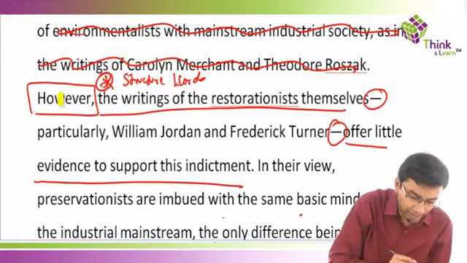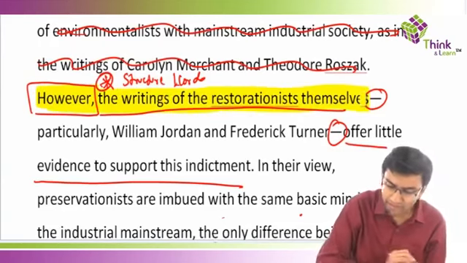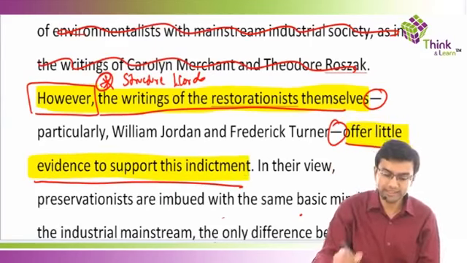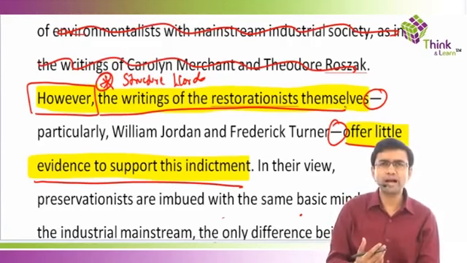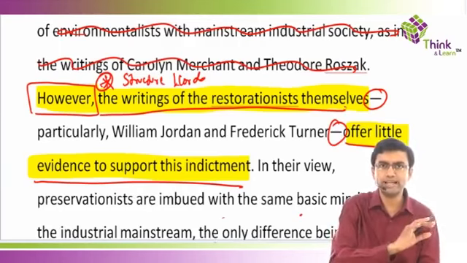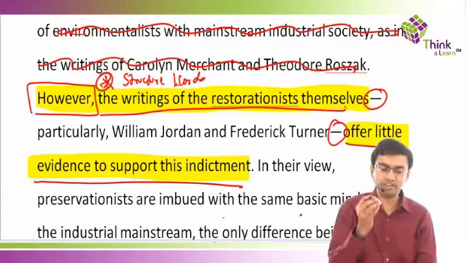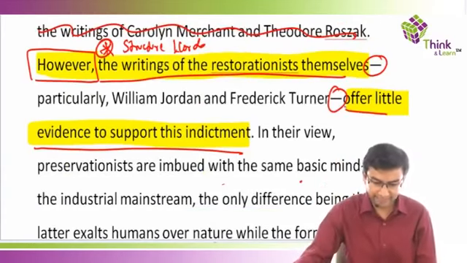This is a very important part. It has a word called however. He says, however, the writings of the restorationists themselves offer little evidence to support this criticism. Okay, this is a very important part. We ignored whatever is coming within the two hyphens because they are typically examples. They are explanation of whatever is there before the hyphen. I've understood the first part. The writings of restorationists themselves offer little evidence to support this criticism. Okay, very important line. Next line.